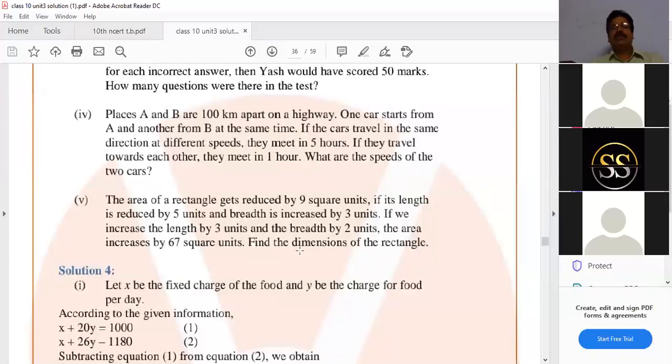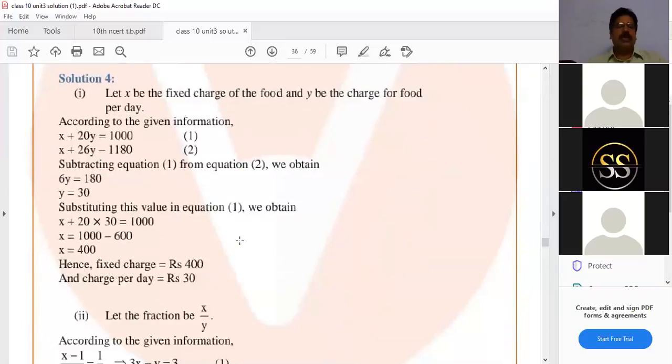And then the second case. What is given is if we increase the length by 3 units and the breadth by 2 units, both increase. In the second case, x plus 3 and y plus 2. Then area means x plus 3 of y plus 2 equal to, this time the area increased by 67 square units, original area xy plus 67. This is the second case, Amma. Understand? Is it understood, Amma? Now see the answer.